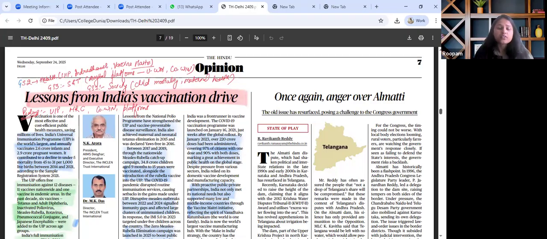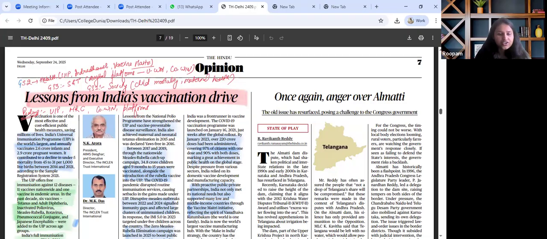Afterwards, this can even be linked with GS paper 1 society, wherein child mortality and maternal health with evidences from National Family Health Survey data can be linked and revised. For essay paper as well, this can be seen as public health and innovation. Also, the global leadership that India has showcased in many sectors can be quoted and replicated in other countries as well. Afterwards, we can talk about the Universal Immunization Program and its achievements.